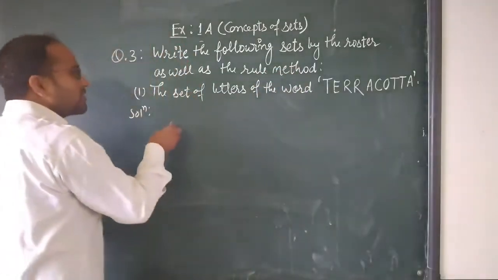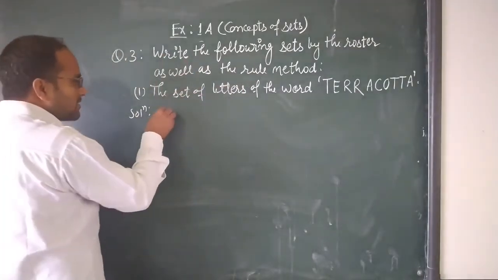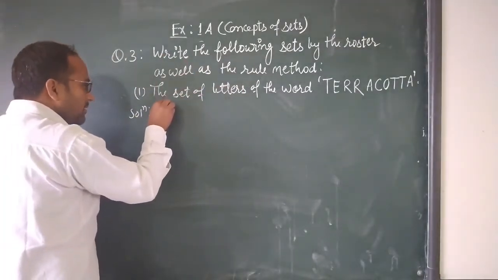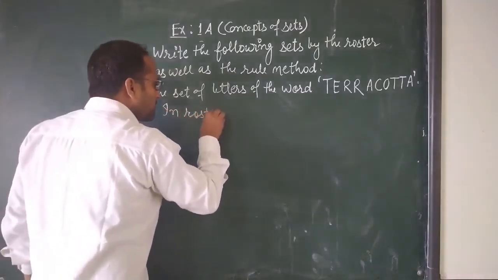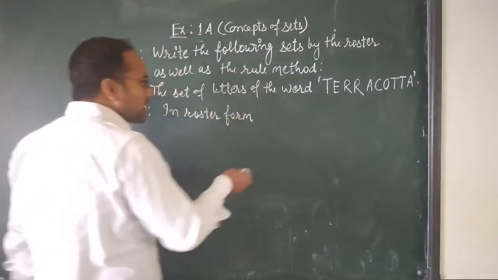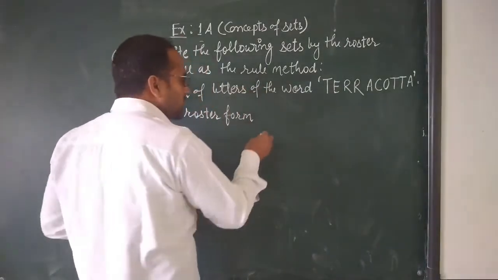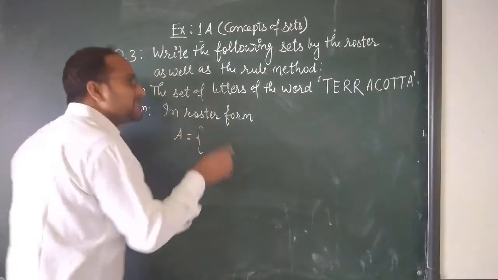So first I am going to write in the form of a tabular form or roster form. Roster form or tabular form, both are the same, students. Suppose it is set A, and repetition is not allowed.